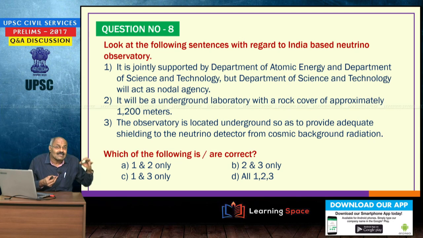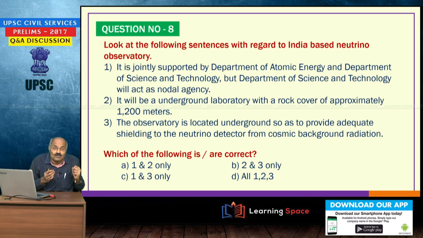Look at the following sentences with regard to India based neutrino observatory. These 3 sentences please keep in mind. This India based neutrino observatory is jointly supported by DAE and DST, but the nodal agency is Department of Atomic Energy. Please correct the first sentence. The nodal agency is Department of Atomic Energy.